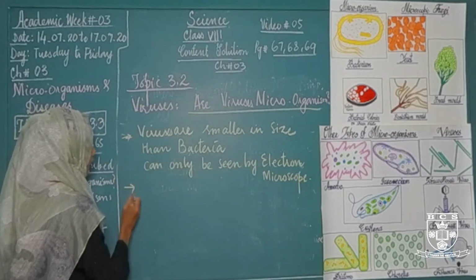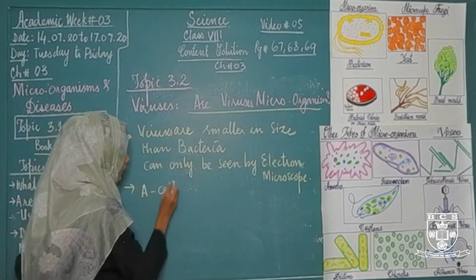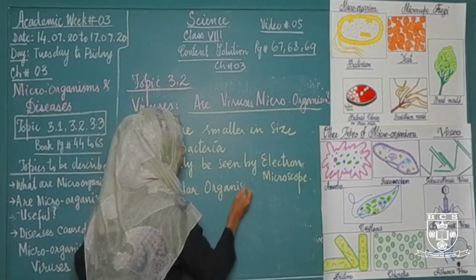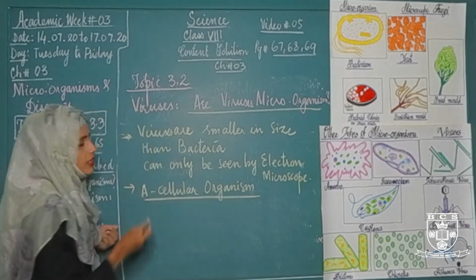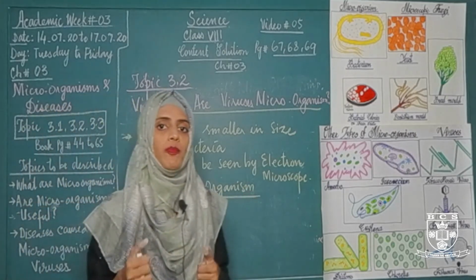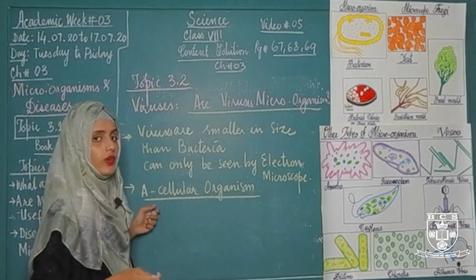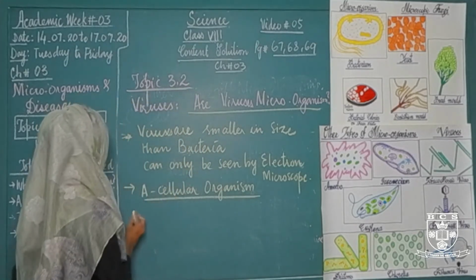They are acellular organisms. What is the meaning of acellular organisms? Organisms which do not have proper cells. They do not have proper cells. That's why they are called acellular living organisms.